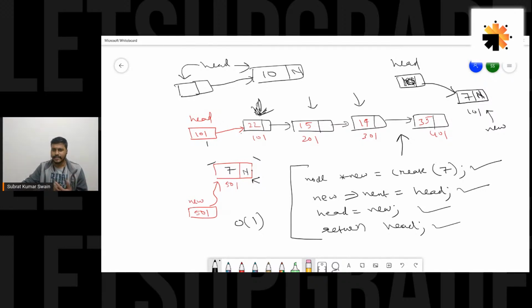Let's go with this simple thing. Let's not make it more tough. Let's say this is position 0, this is position 1, position 2, and this is position 3, and I want to insert a new node at position 2. That means I would insert a new node here. How to do that? The position would be taken as input from the user. Based on that, you have to write the code. Basically, you have to change the logic for this while loop. And of course, you have to keep in mind whether the linked list is empty and all. So keep those in mind and try to figure this out.